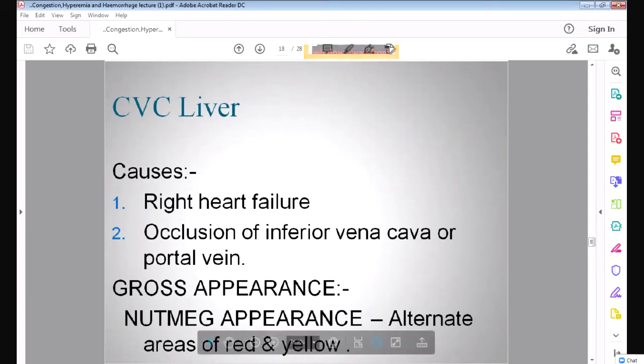And in this case, the liver will have a nutmeg appearance. Nutmeg appearance means alternate dark and light areas. So it will have alternate dark and light areas, because some areas will be congested and some areas will be necrotic because of injury. Some areas will be red and some areas will be yellow. So that is called the nutmeg liver, and that is seen in chronic venous congestion of the liver.